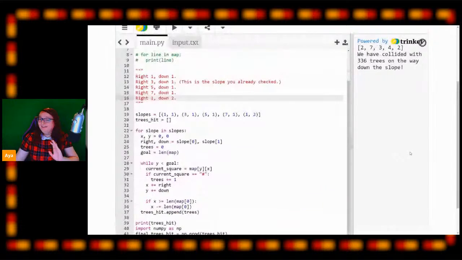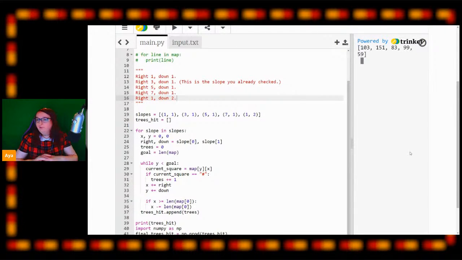So now we have our input data in our program here. So now hopefully when we run this code, we will get a very big number of all the trees we hit on each slope down our map. So let's try it. We have a very big number here. This is nothing comes out at all.